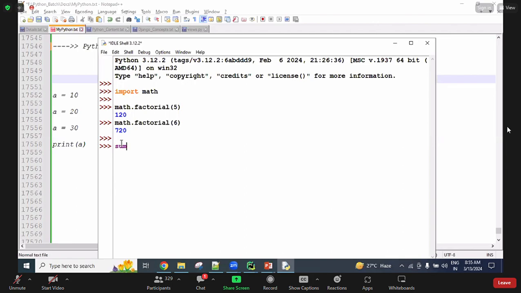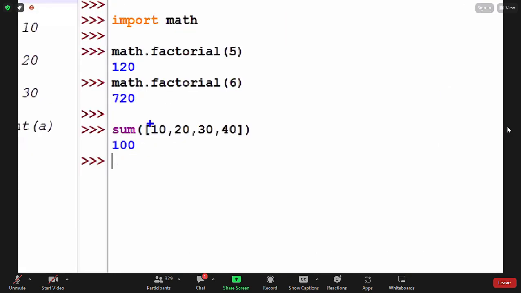Okay, and I have some group of values, guys. Of all those values, I want to find the sum. I have a global function called the sum function. So here the group of values in between the square brackets, for example, these values whose sum I want, then the sum is 100, guys. If we count all these values, then the sum 100 comes, guys. So just ready-made functions we are using. When we are attending interviews, guys, they give a group of values and ask how to find the sum of them. That time, if you try to use this function, they ask you to do it without it.